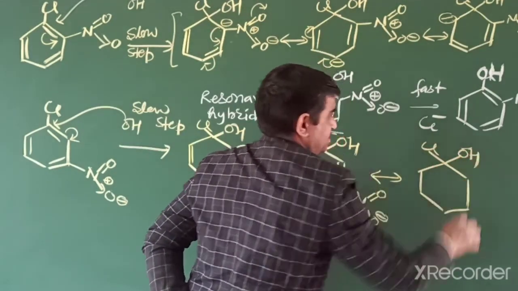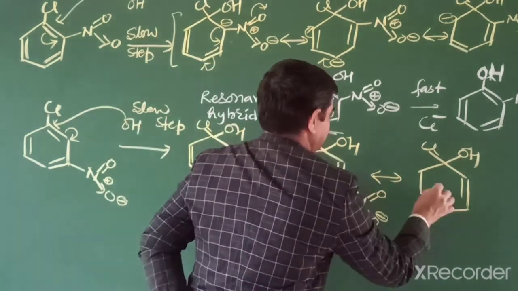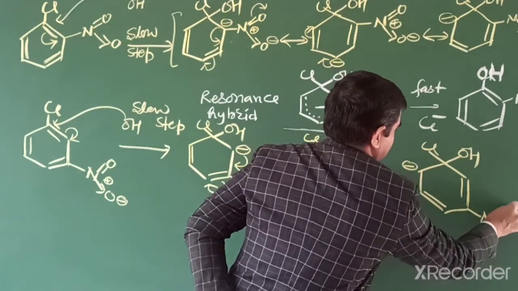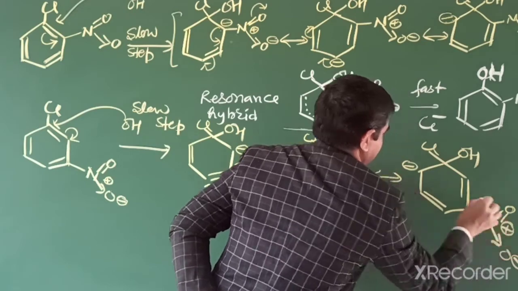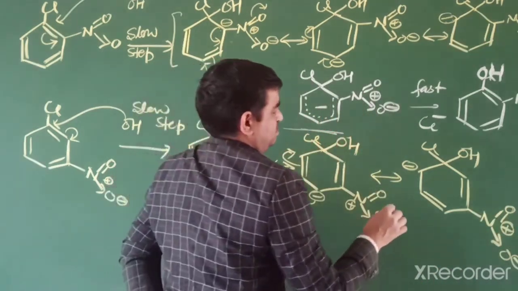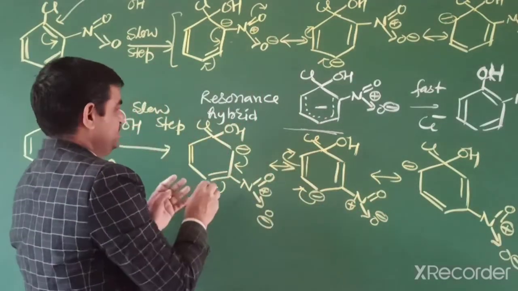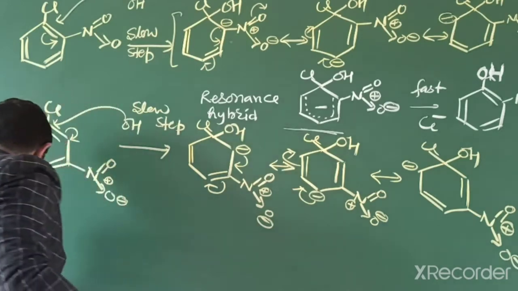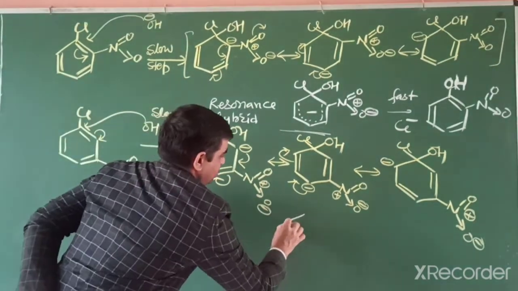In 11th class we already discussed this resonating structure, how we can draw it. After that, ultimately we can write these three structures as one structure, that is the resonance hybrid structure.